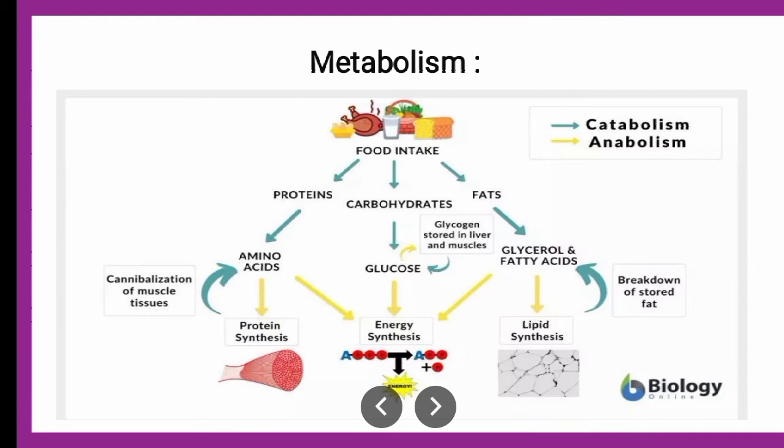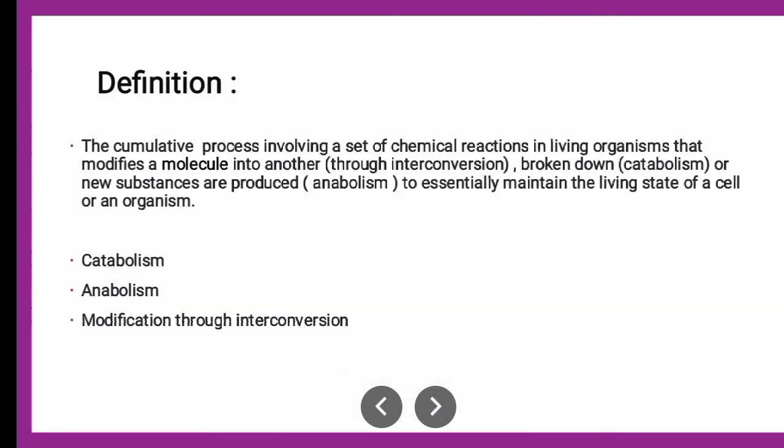Now you understood the concept. Metabolism involves various catabolic and anabolic reactions. What does the definition say? The next slide says that it is a cumulative process involving a set of chemical reactions in the living organism that modifies one molecule into another through interconversion.